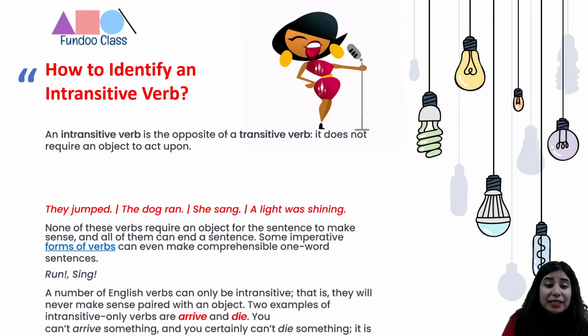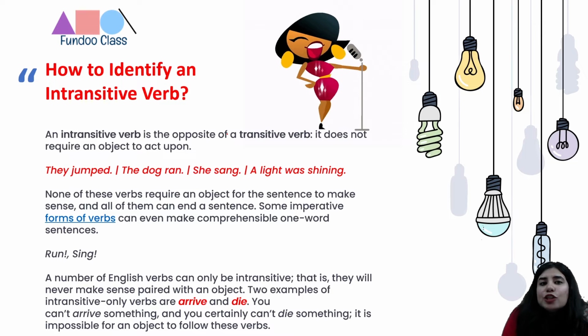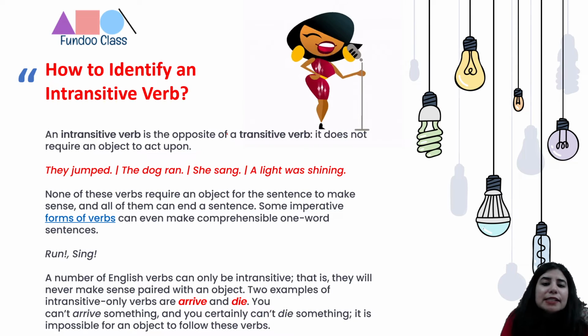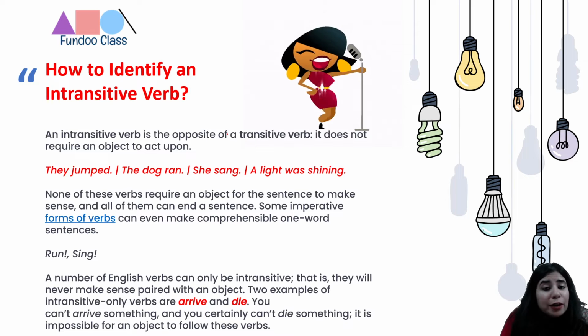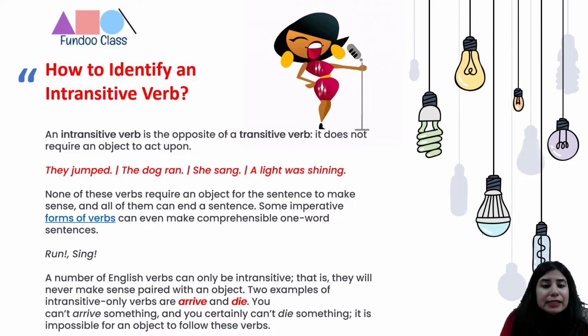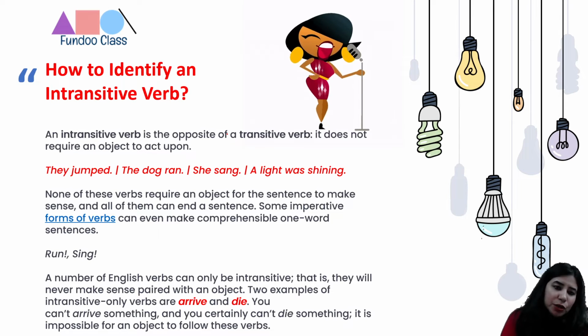So let's pick up some examples. Like I said, they jumped. So the sentence is clear, right? The dog ran, she sang, a light was shining. So you can see that these verbs do not require an object, right? Jumped, ran, sang, shining. So that's what we mean by intransitive verbs, right?